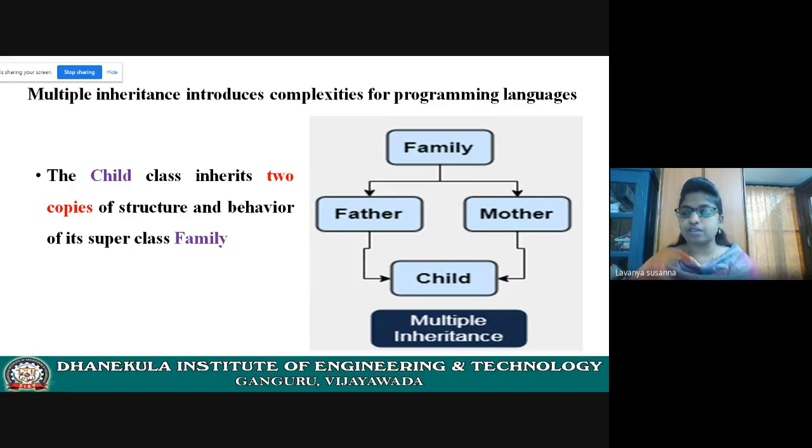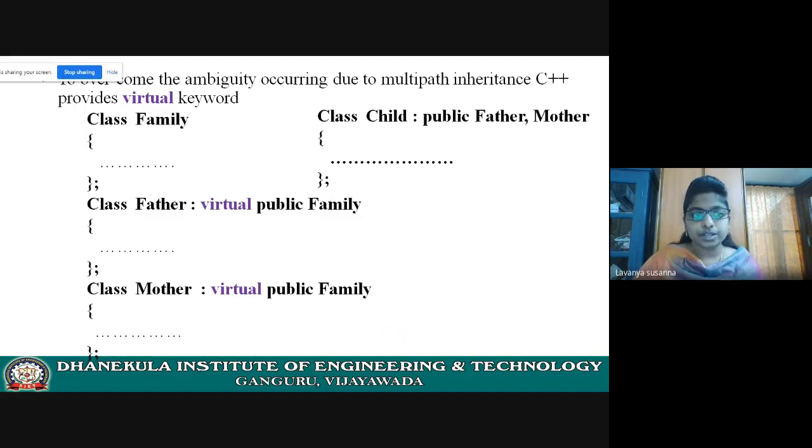See how to resolve it. Let us see how to resolve it. You need to use the virtual keyword. See here, you need to use the virtual keyword. Class family, some statements, data or operations. Next, class father. Here in C++, how are you going to inherit? Colon. Here you are making the family a virtual base class. See, virtual public family. Next, class mother, colon. Using colon, you are going to inherit. See the syntax, colon.